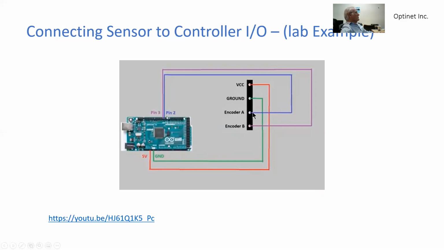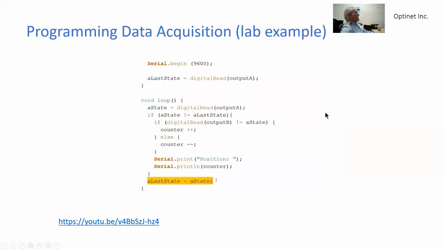And we see over here that we supply voltage to the device and also ground from the source at the controller. And then we input the encoder A into pin number 2 and encoder B into pin number 3.